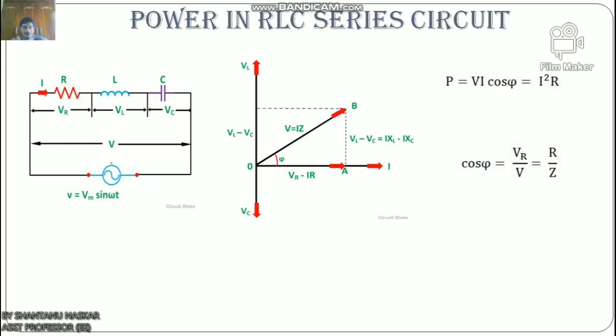So three conditions: when XL is greater than XC, the circuit is an RL series circuit; when XL is less than XC, an RC circuit; and when XL equals XC, a pure resistive circuit, and the power factor is unity.